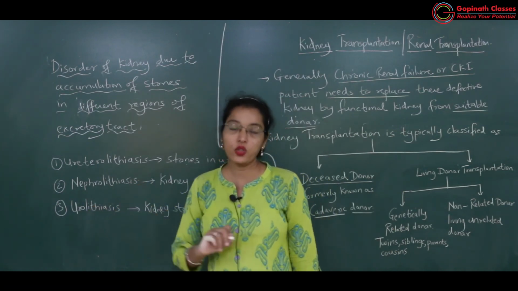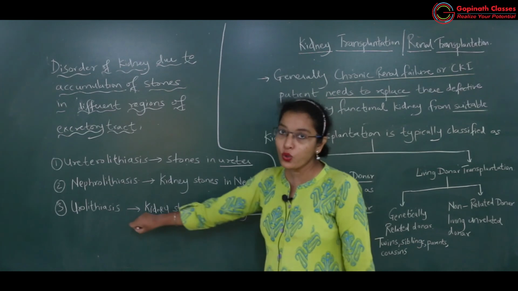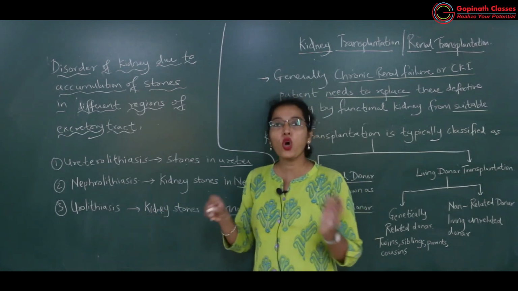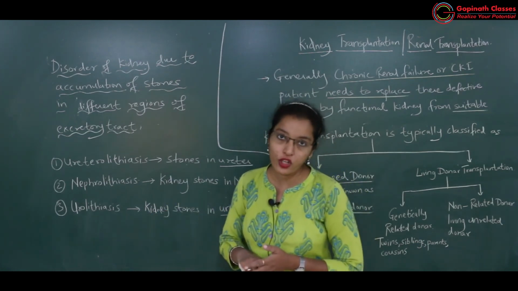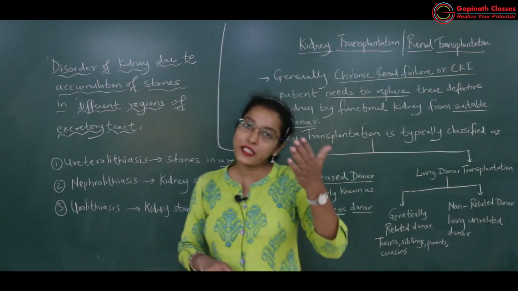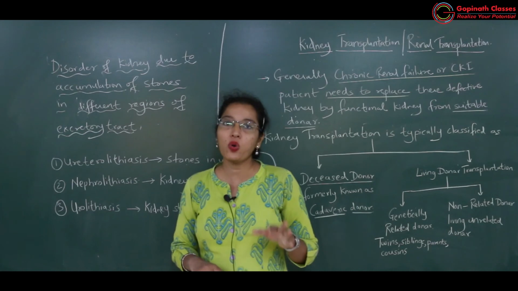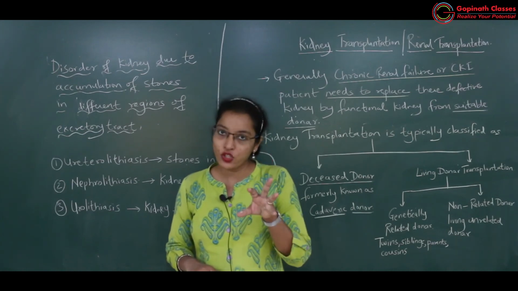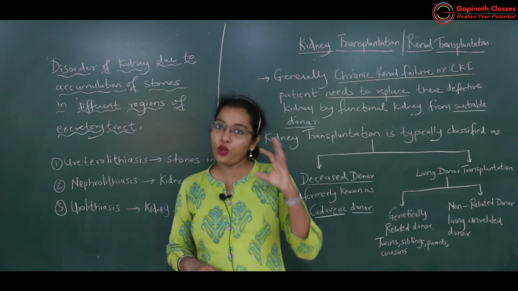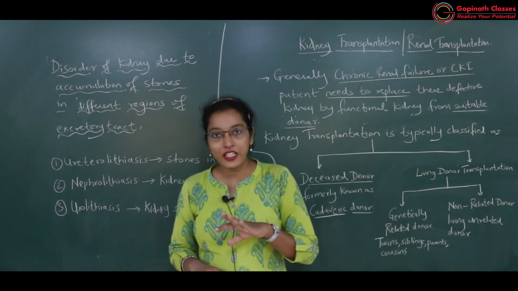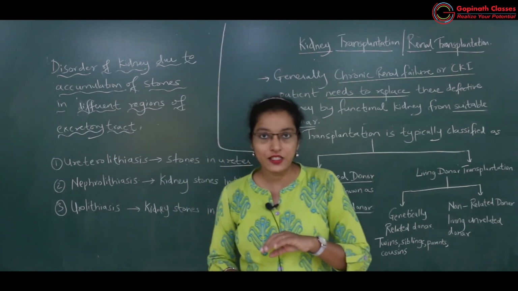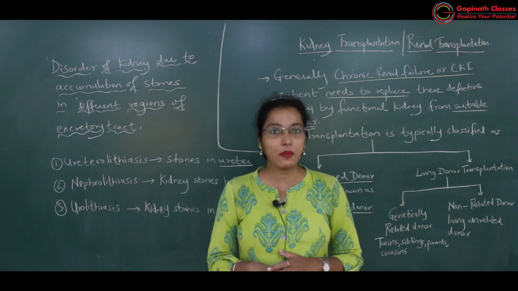Okay, then urolithiasis. Urolithiasis, uro is the word for overall urinary tract. Overall urinary tract means from kidney till urinary bladder. So kidney stones may be found in the renal pelvis of the kidney or nephron of the kidney or ureter, excretory system or urinary bladder.